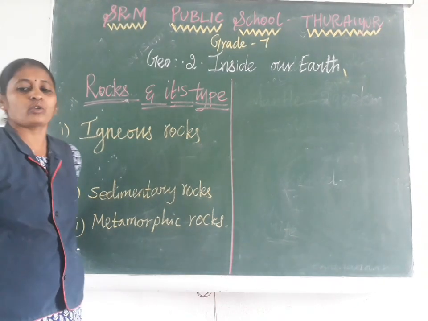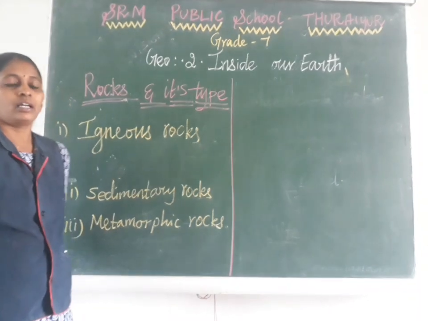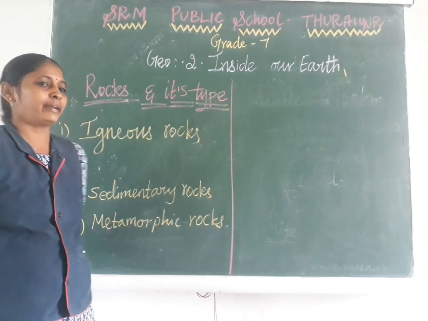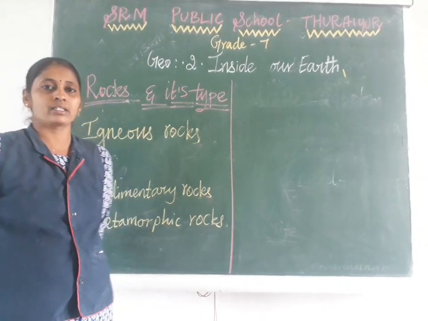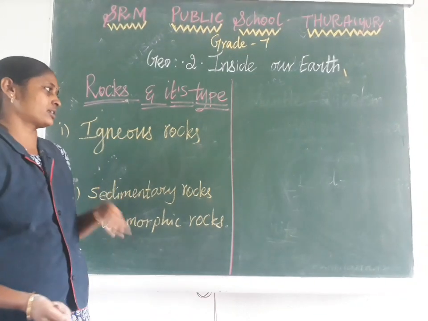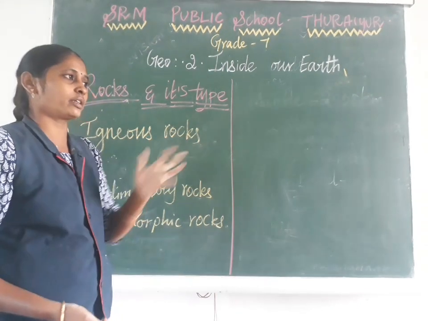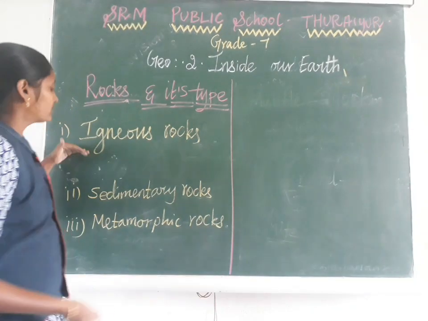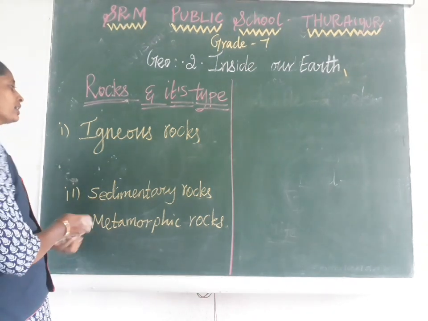So next is rocks and their types. You know very well that in the earth crust we have a lot of mineral matter. Any natural mass of mineral matter that makes up the earth crust is called rocks. Often we can see rocks in our house, on the ground, in many places. These rocks can be divided into three categories.